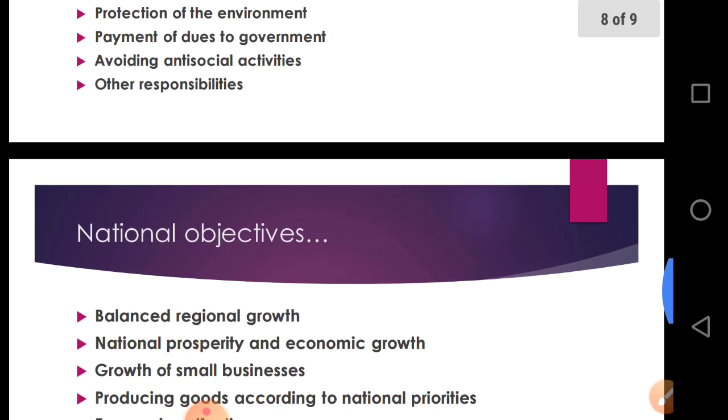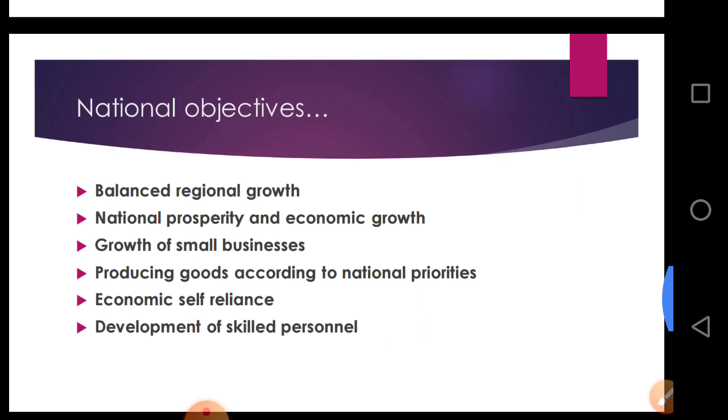Next one is national objective. Firstly we have studied social objective and what should be the duty towards the nation. Modern business is also expected to serve as an instrument for the fulfillment of national need. Therefore, the first point is balanced regional growth.